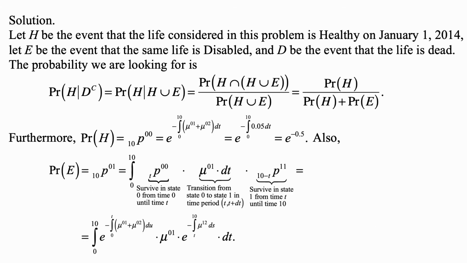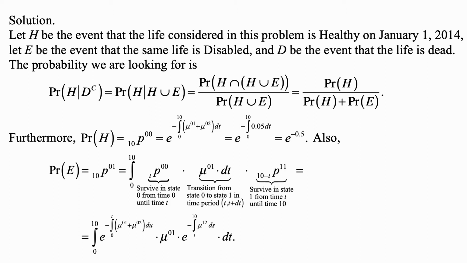And here's the solution. Let us write H for the event that the life considered in this problem is healthy on January 1st, 2014, let E be the event that the same life is disabled, and D be the event that the life is dead. The probability that we are looking for is the probability of H given that D complement happened, so the person is not dead, which is the probability that H happened given that either H or E happened, and of course H and E are mutually exclusive.